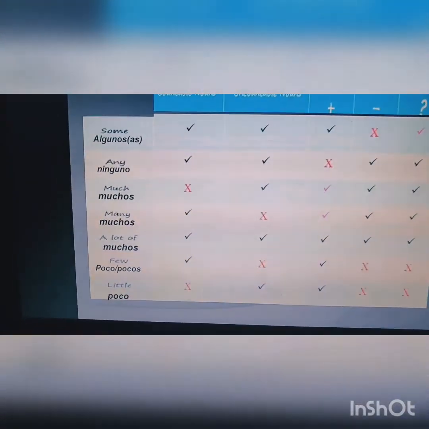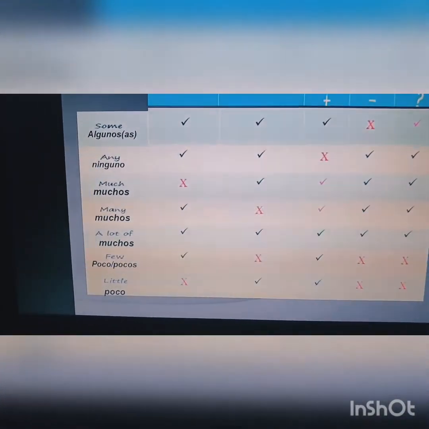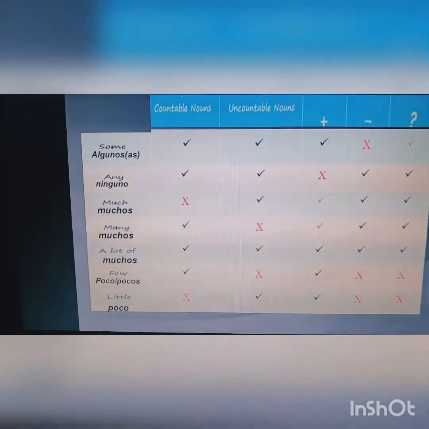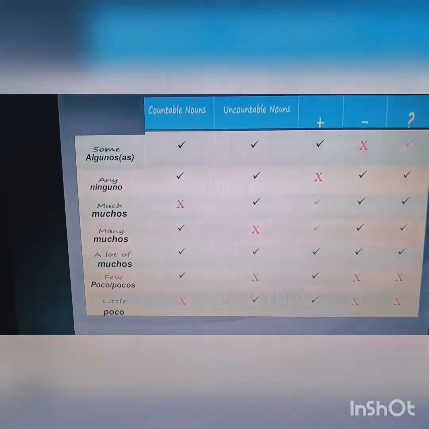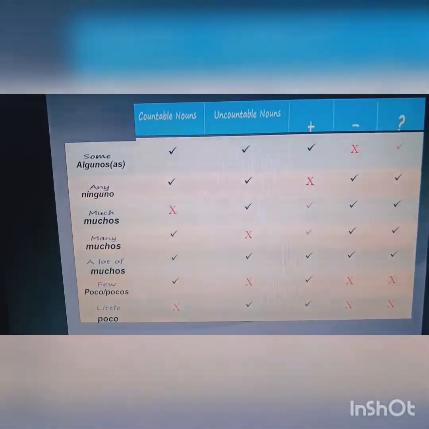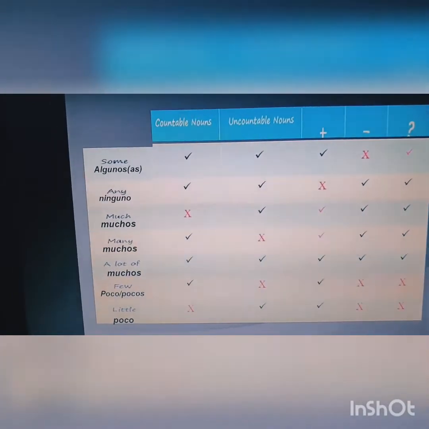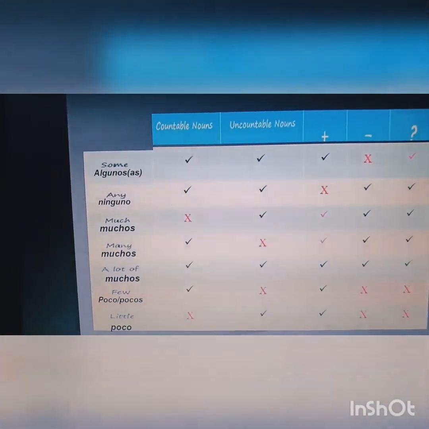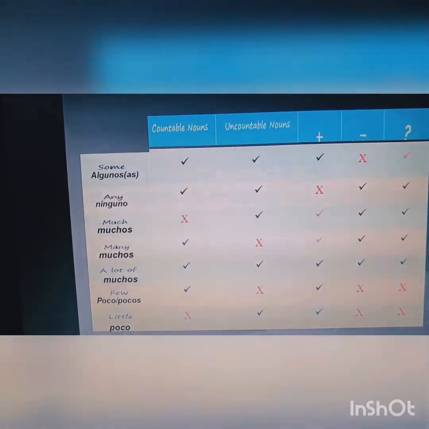Continue with few, poco, pocos. Use with countable nouns. Remember, countable. And only use in affirmative sentences, yes? Use for a little. Little is poco, but only with uncountable nouns in affirmative sentences.